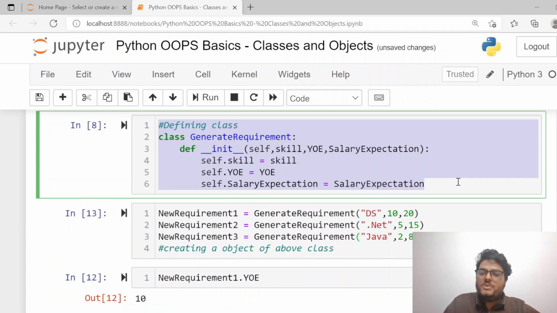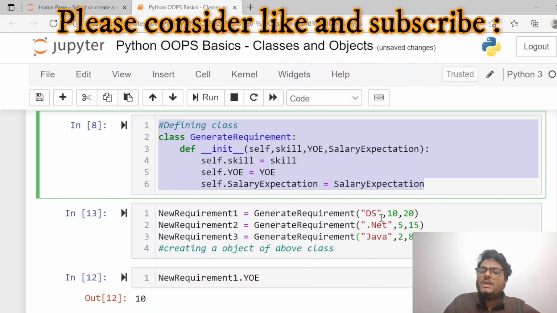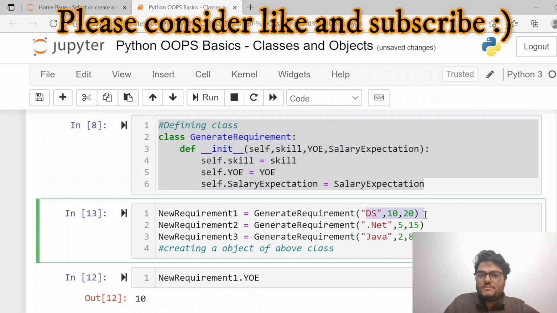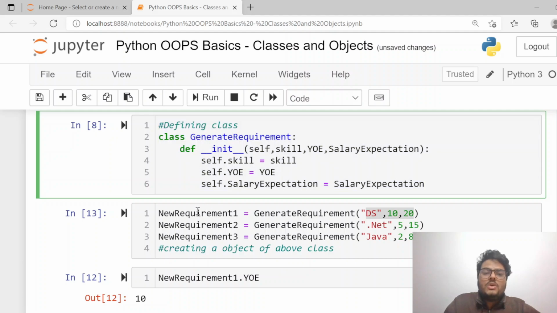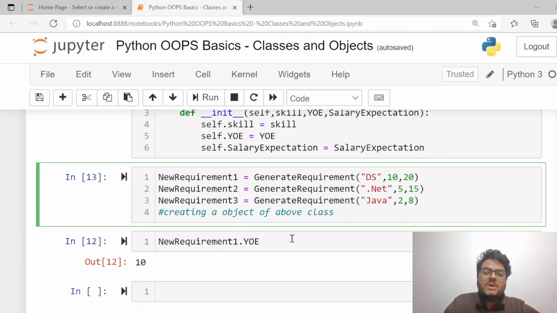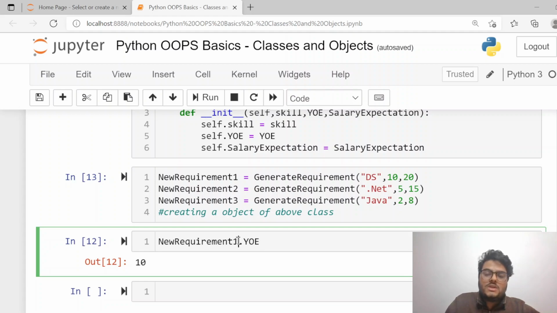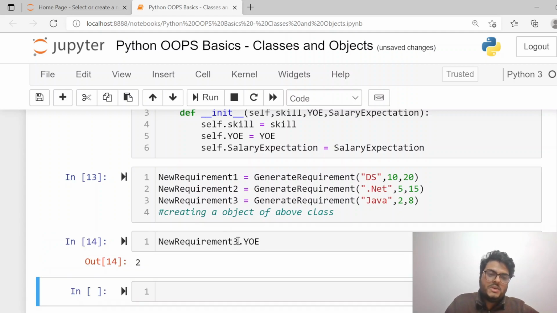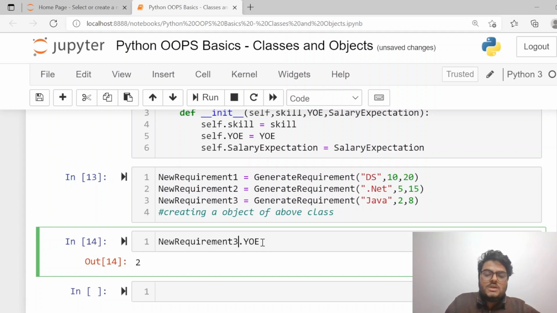Values means nothing but attributes. These DS 10, 20, all these are called attributes. Okay, and here you pass this, and this way you create new requirement 1, new requirement 2, new requirement 4, and hundreds of requirements you can create like this, and you can just access what is there in every object like this. New requirement.yoe, for example, what is the third requirements years of experience? 2. What is the second requirements salary expectation? Right,